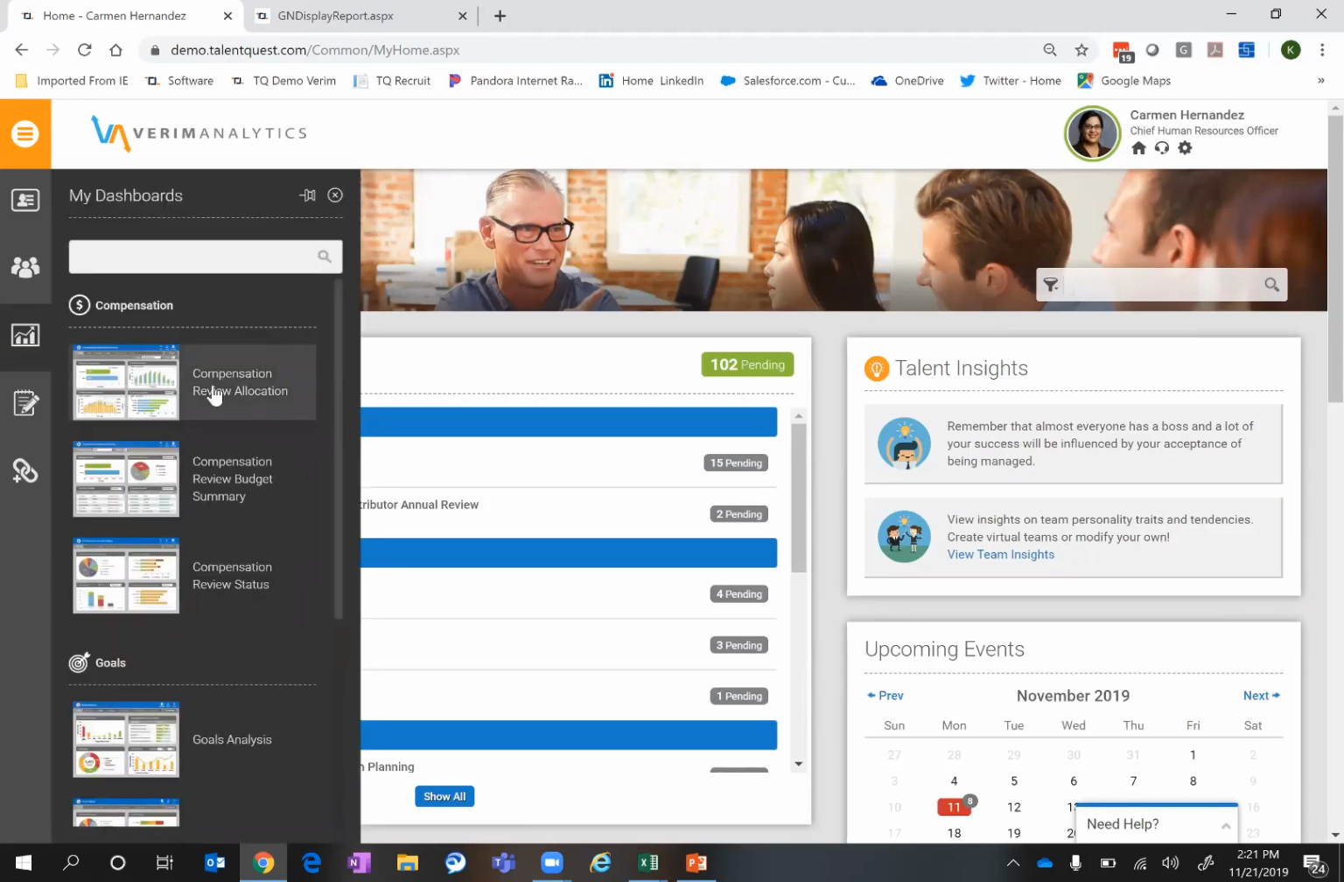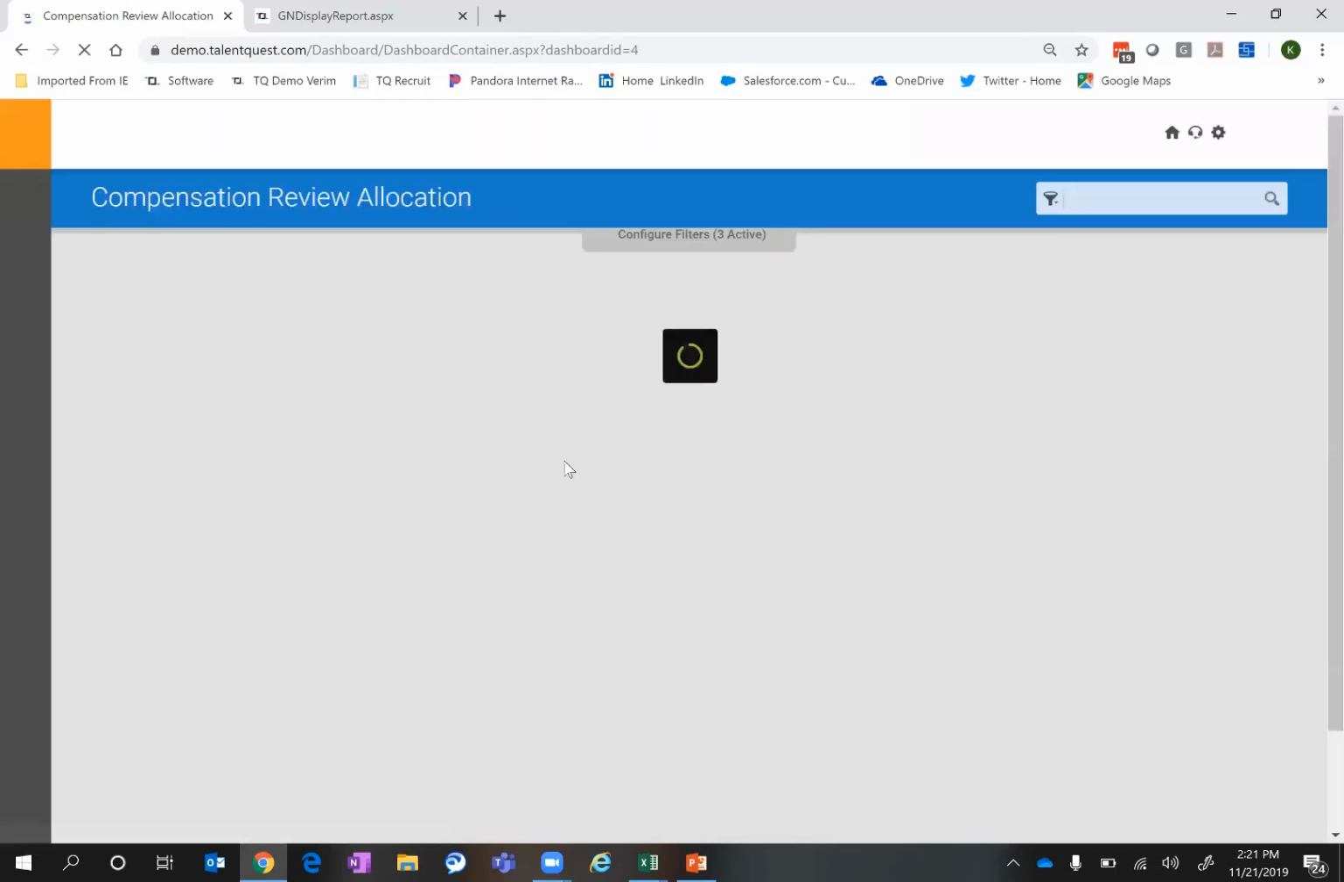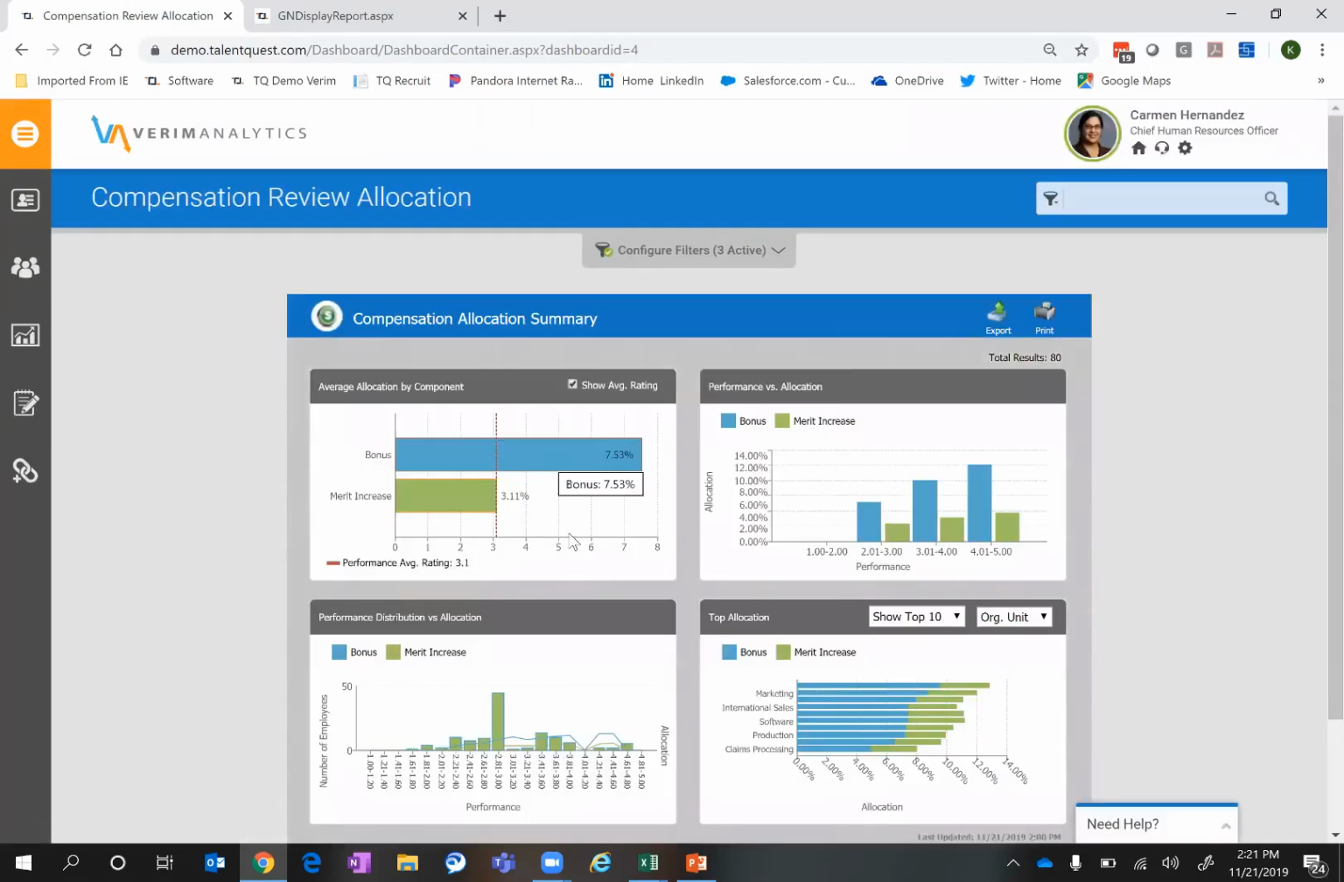So you can see that we've got this compensation review allocation dashboard, a budget summary dashboard, and this status dashboard. If I click into any of these, I get some nice visuals to understand what's going on. This is particularly helpful for HR and maybe your CFO, to look at the average allocation amounts from a bonus perspective and a merit perspective across either the entire organization, or maybe I want to filter this by department.